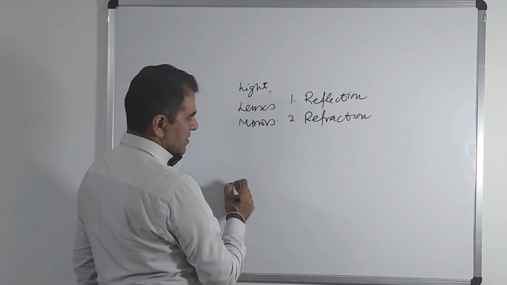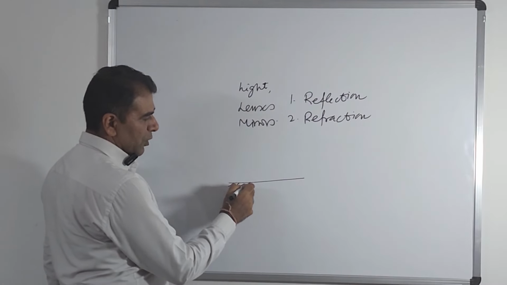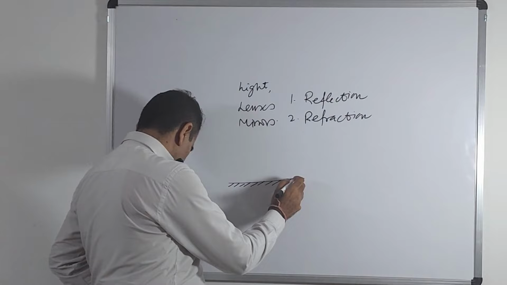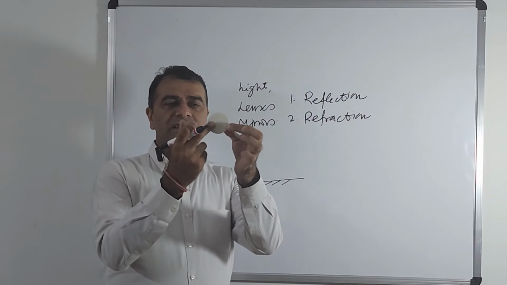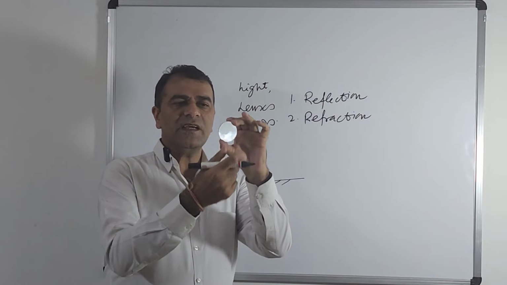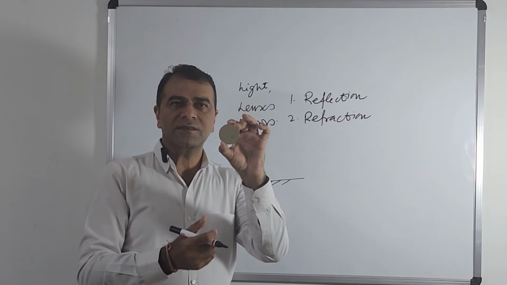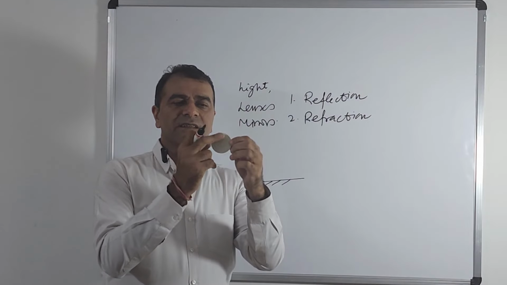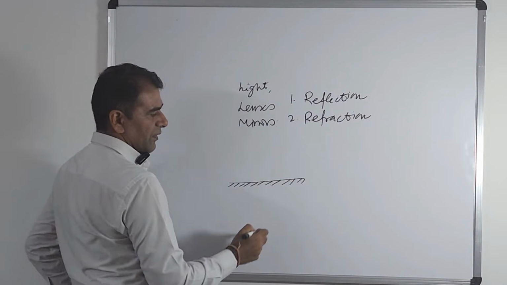Suppose there is a mirror. Naturally, one side of the mirror is polished. You might have seen. Let me show you one mirror which I am having with me. This is a mirror. You can see this side is polished. It is white. And if you see this side, in this surface you can see your face. So this is the polished side, the bright side, and this is the dull side.